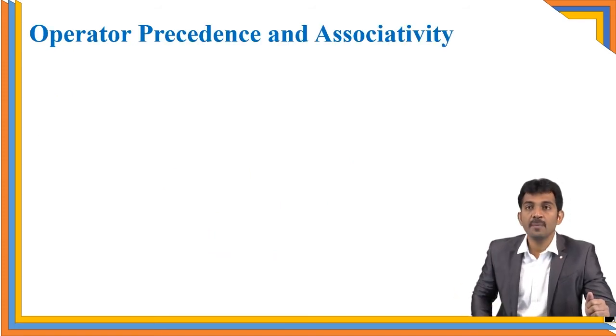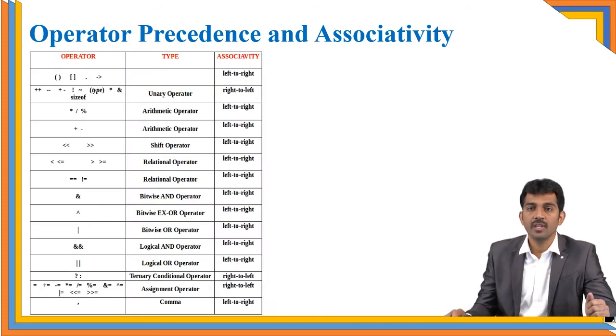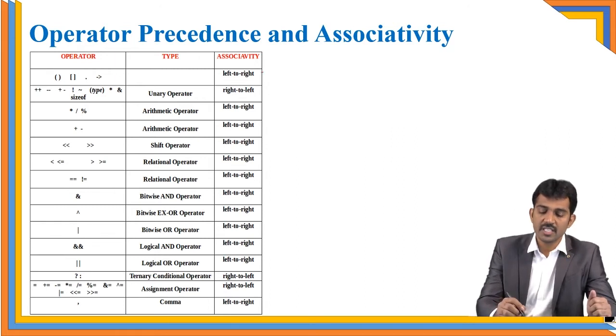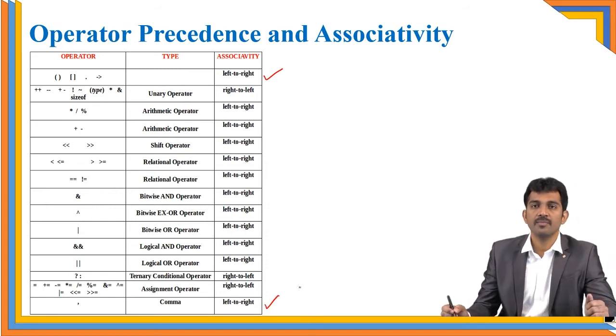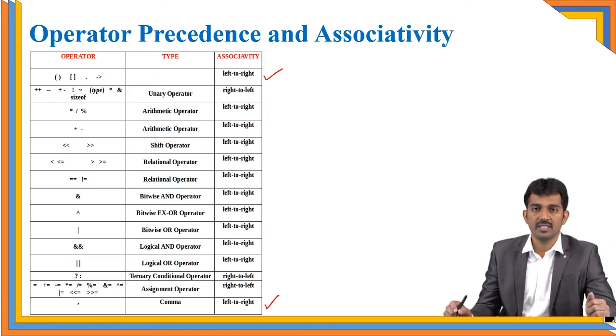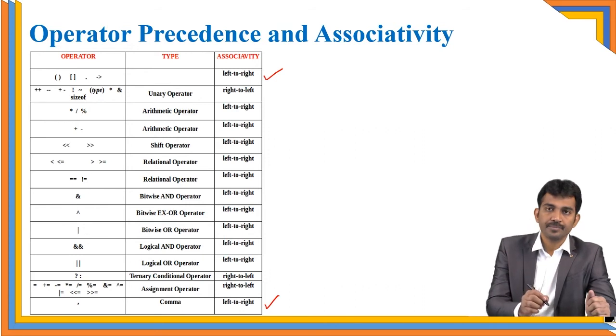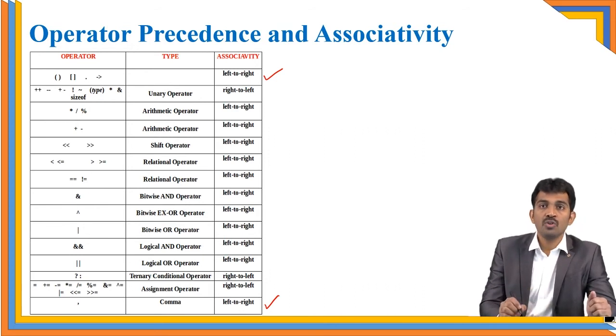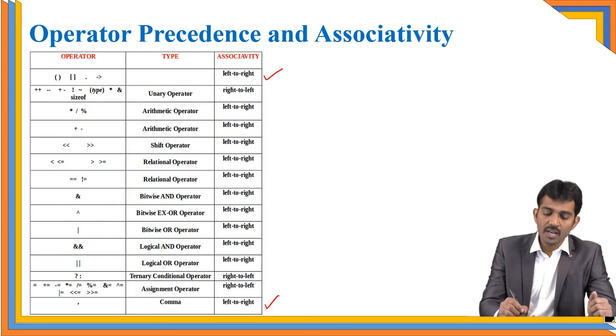This is operator precedence. There is one table. It tells which operator you need to perform first and which operator you need to perform next. This is the highest precedence and this is the lowest precedence. The comma is at the lowest precedence. Also remember here, you need to concentrate more on unary operators. All unary operators come under the first precedence.